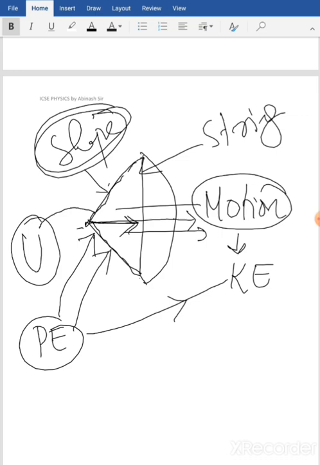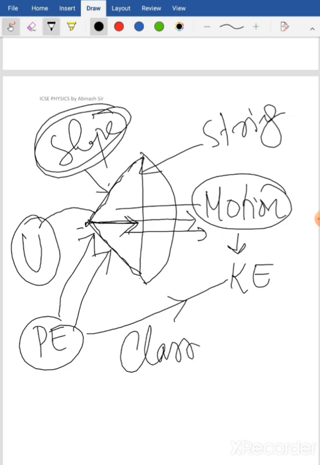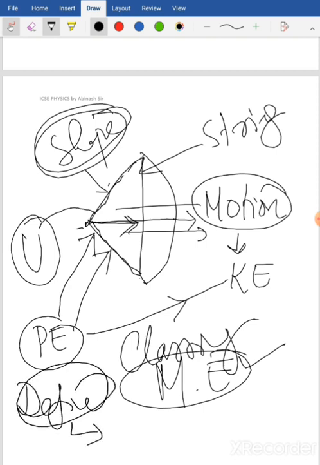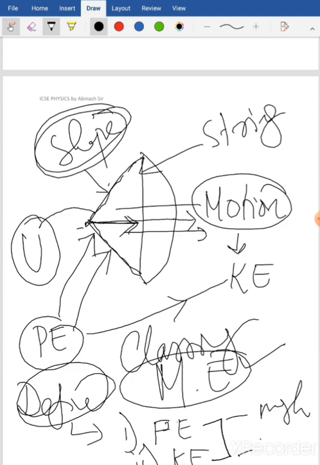The other assignment for today is to classify mechanical energy. You know mechanical energy is of two types. Define number one, potential energy, and number two, kinetic energy, and also write their expressions, that is mgh for potential energy and half mv square for kinetic energy. So these three are your assignments for today.